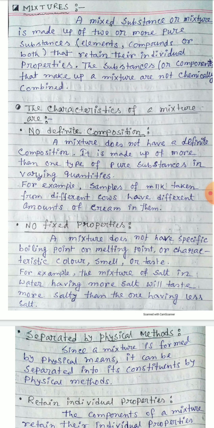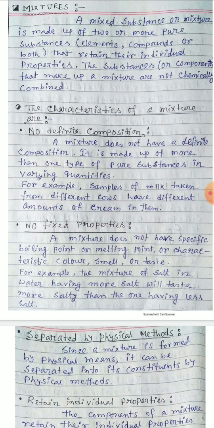Now let's see the characteristics of a mixture. First point: no definite composition. A mixture does not have a definite composition. It is made up of more than one type of pure substance in varying quantities. For example, samples of milk taken from different cows have different amounts of cream in them.